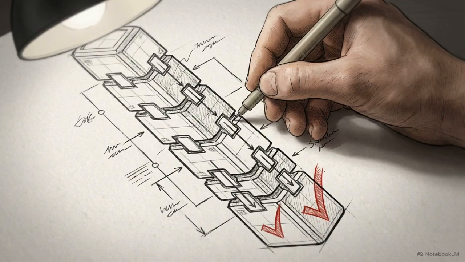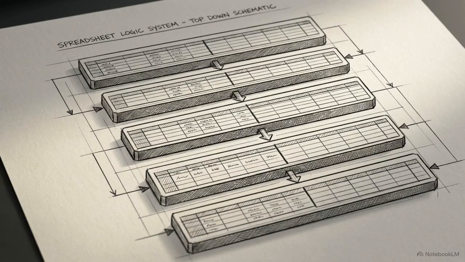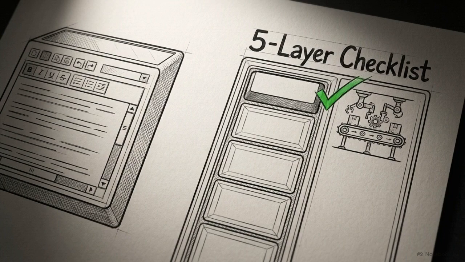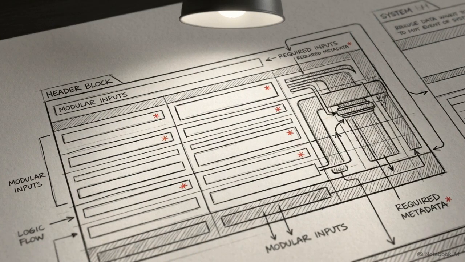Transitioning to this 5-layer system is the only way to achieve absolute control and auditability over AI in a real finance environment. Let's build Layer 1. On our checklist, we start with Layer 1, the workflow layer. This forces the AI to understand the specific process context and ownership of the data it's handling.